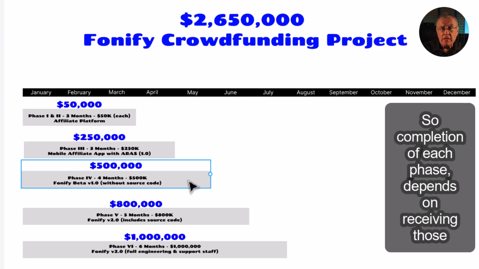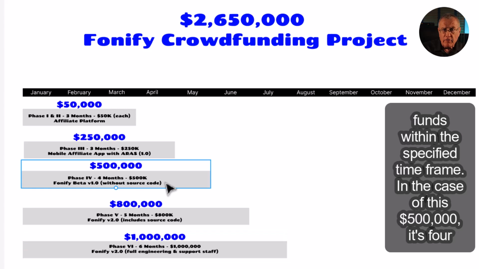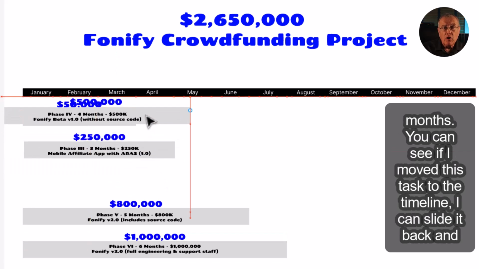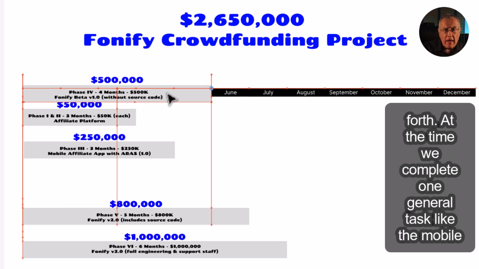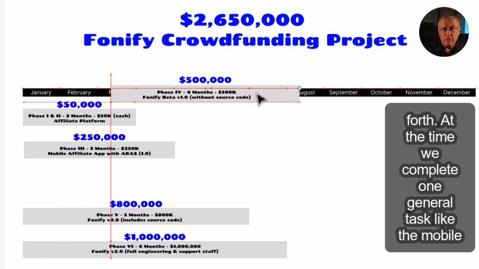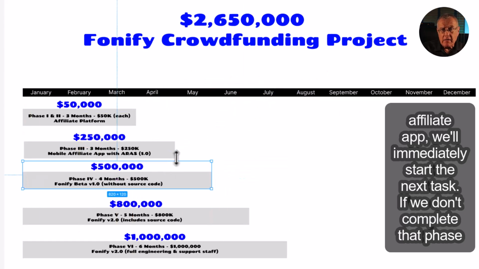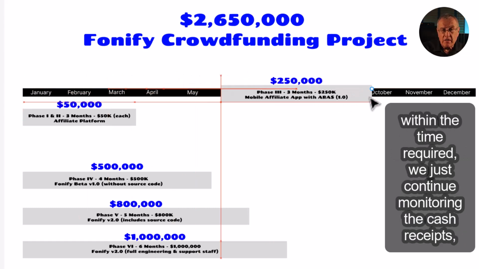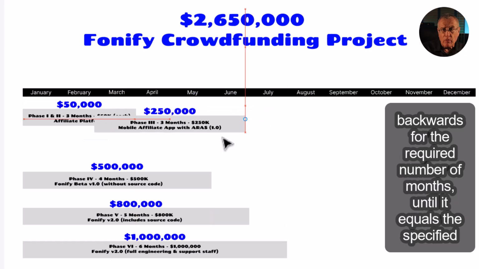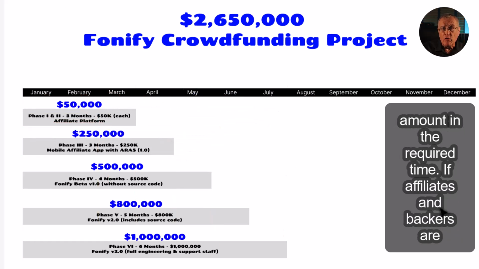So completion of each phase depends on receiving those funds within the specified time frame. In the case of this $500,000, it's 4 months. You can see if I move this task to the timeline, I can slide it back and forth. At the time we complete one general task, like the mobile affiliate app, we'll immediately start the next task. If we don't complete that phase within the time required, we just continue monitoring the cash receipts backwards for the required number of months until it equals the specified amount in the required time.